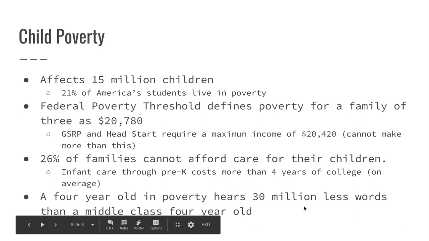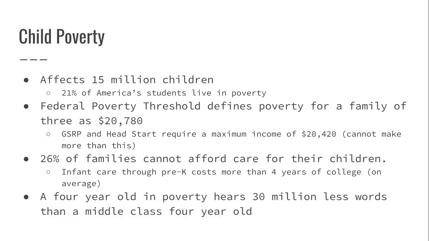And then another statistic about a child in poverty. A 4-year-old in poverty hears 30 million less words than a middle-class 4-year-old. And as ECE professionals and students, we know that the amount of language that a child hears as they're younger affects their language when they're older. So 30 million less words is a significant number.